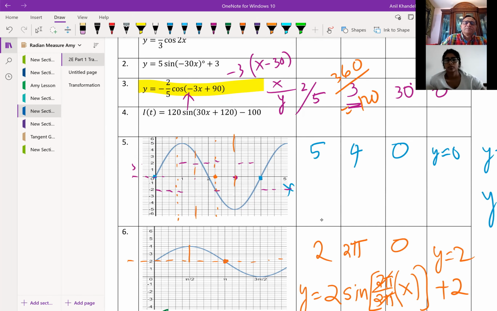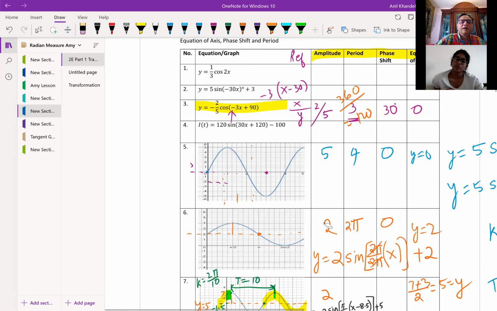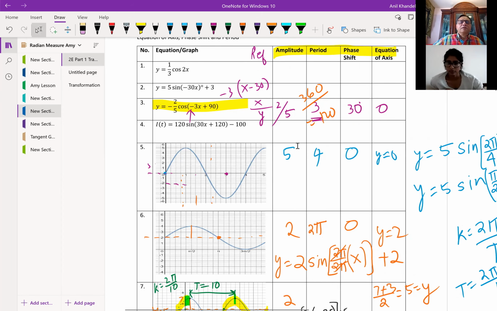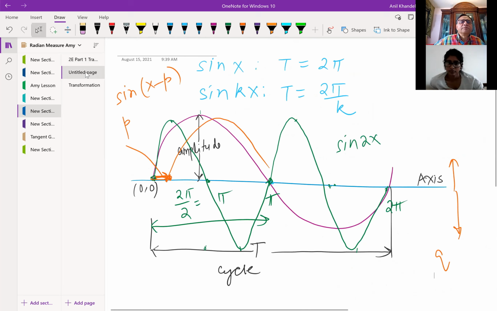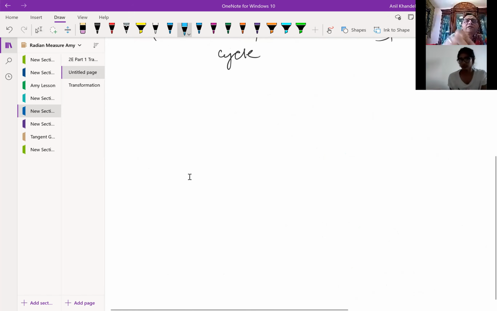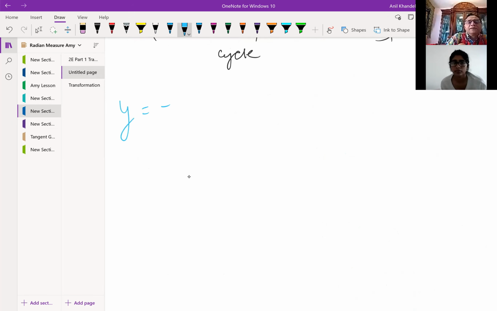Okay, let's redo it. Where did the minus go though? I will redo it. Don't worry. So again, let's write down the equation. y equals minus 2 by 5 cos of minus 3x plus 90. So plus 90, we made it minus 30, right? You're doing the factorized form. Okay, so minus 3x, you remember, that's good.